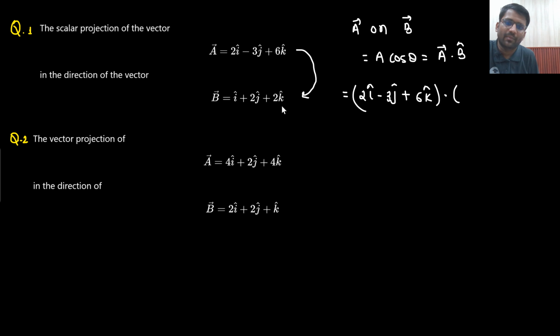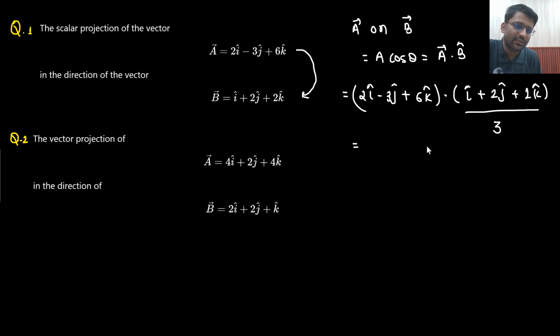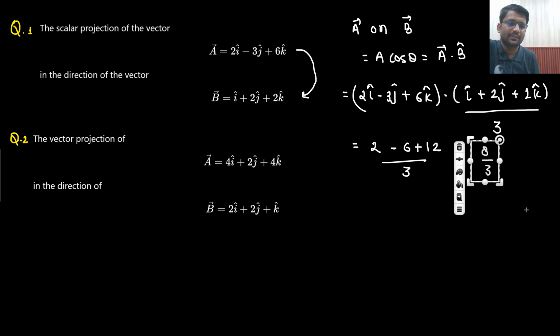Dot product with b cap. What is b cap? That is i cap plus 2j cap plus 2k cap divided by under root 2 square plus 2 square plus 1. So the magnitude is 3. Can you find out the magnitude of this vector? Under root 2 square will be 4 plus 4 plus 1. Magnitude is 3. So what is the answer you are getting? So the answer I will get is 2 into 1 will be 2 minus 6 plus 12 divided by 3. So the answer is 8 by 3. Okay, that's the answer.